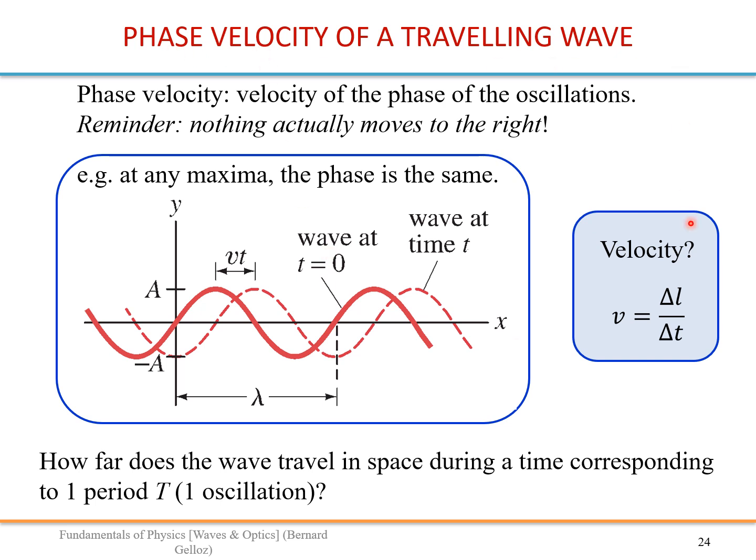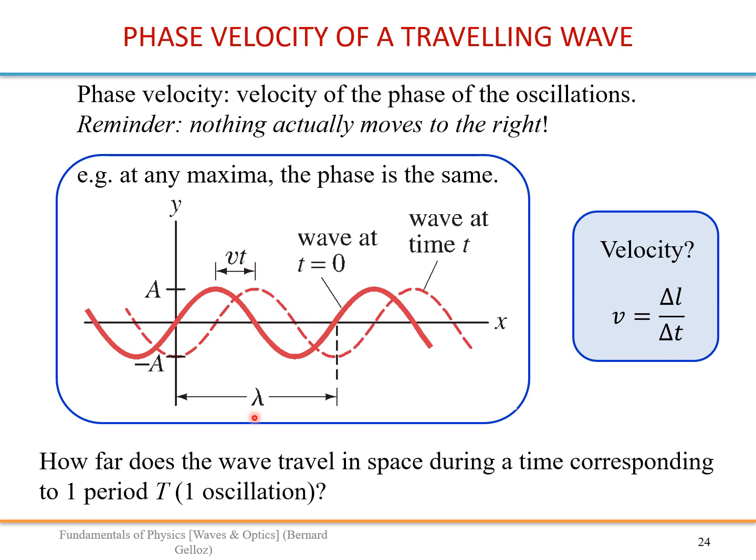So how do we calculate our phase velocity? If you take this example, the solid curve is at t equals 0, and the dashed curve is at time t, and we see that this maximum has moved by vt.